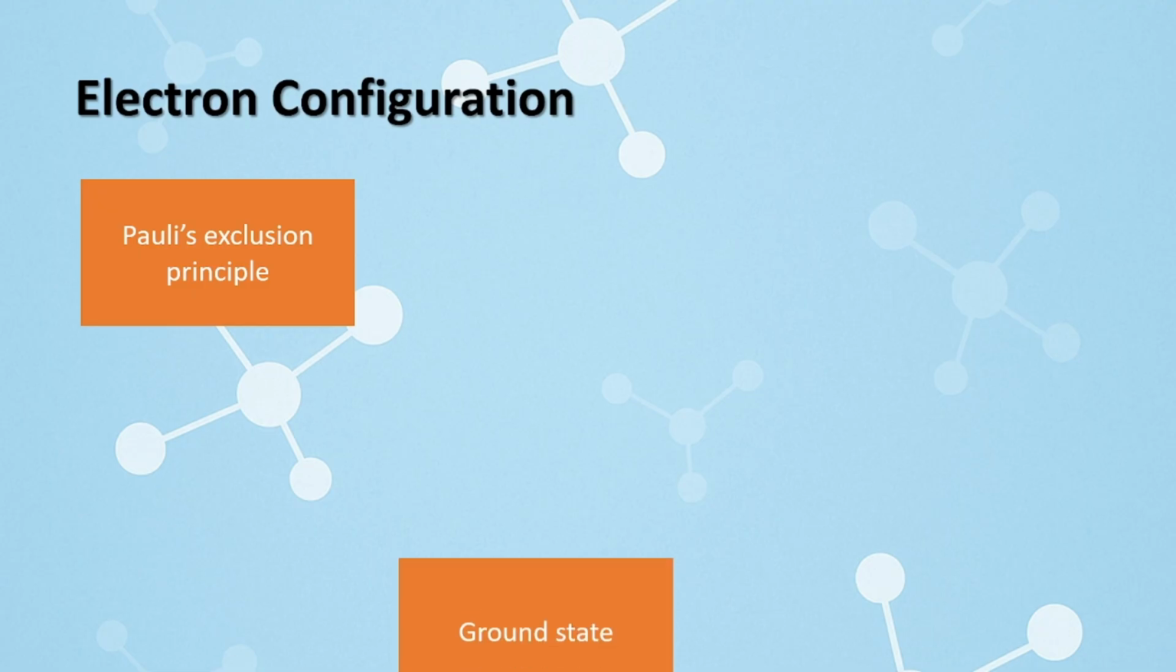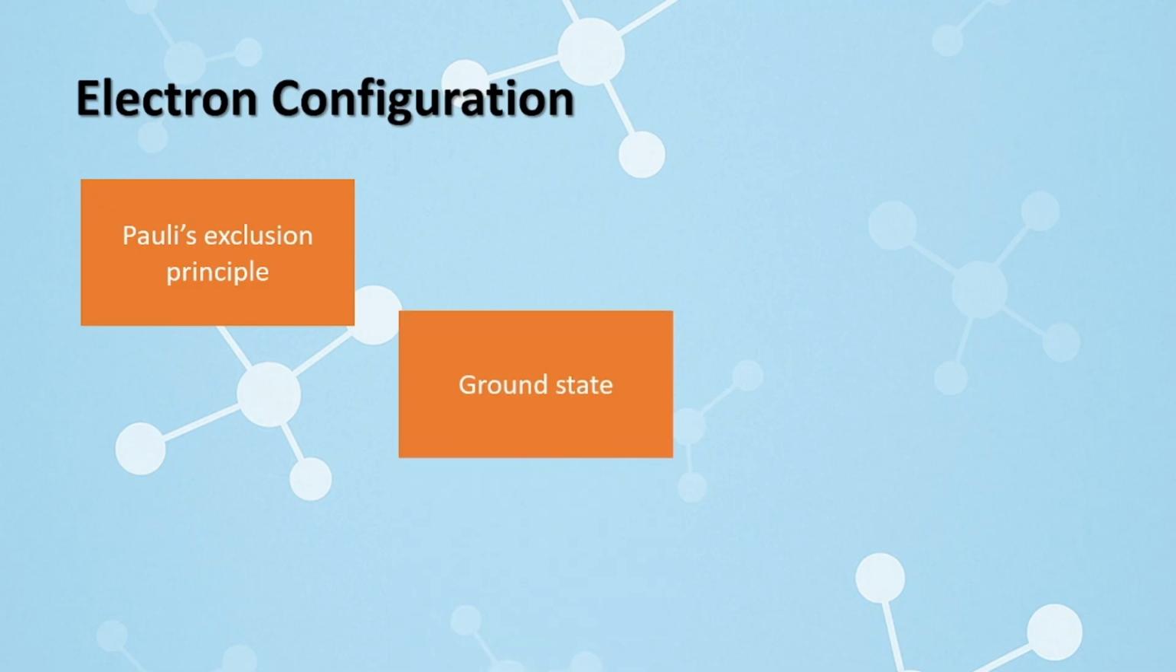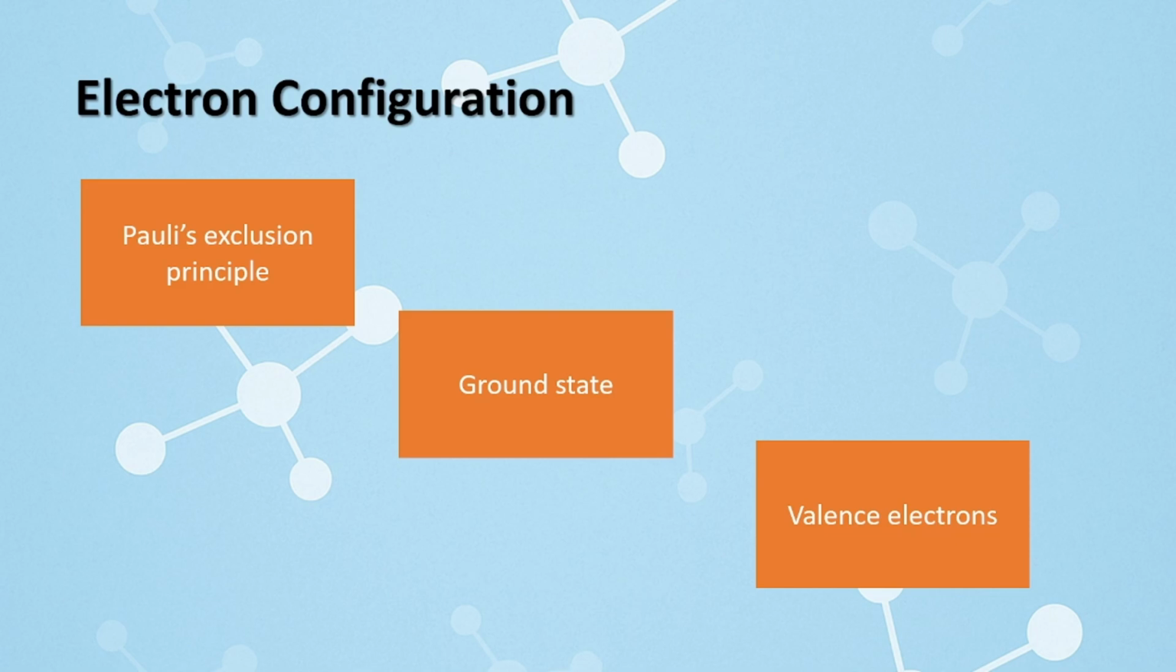So what is the ground state? Ground state is the energy state or energy level where all the electrons occupy the lowest possible energies according to the rules we have discussed. And the valence electrons are a significant part of an atom which lies in the outermost shell of an atom. And it takes part in bonding, in chemical interaction with other atoms of other elements.